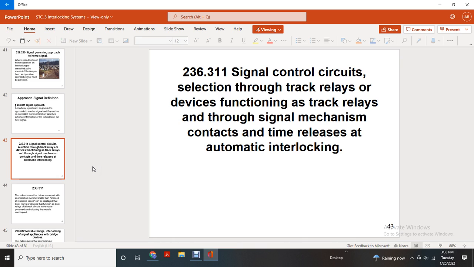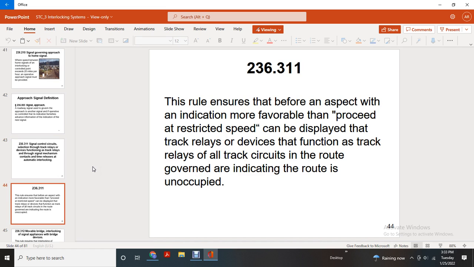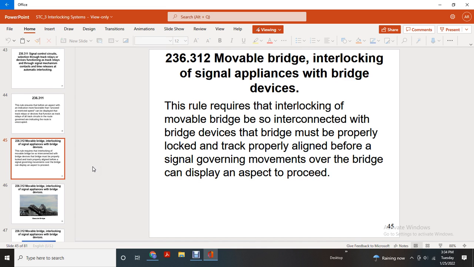Signal control selections through the track relays, device function, track relays, and other signal mechanisms for the contact time and release of automatic interlockings. 236.311. The rule ensures that before an aspect indicating a more favorable speed than restricted speed can be displayed, all track circuits en route are verified through the track relays, so that the route is unoccupied.